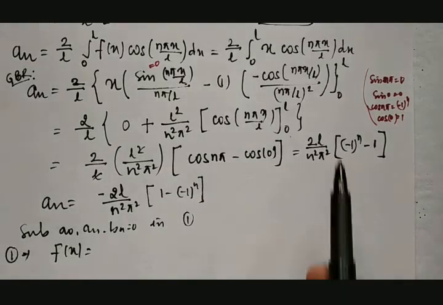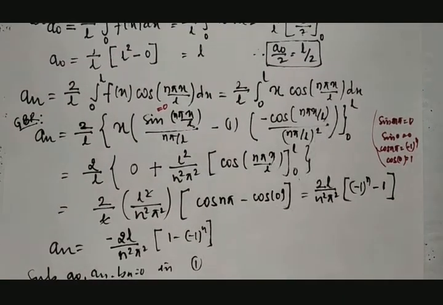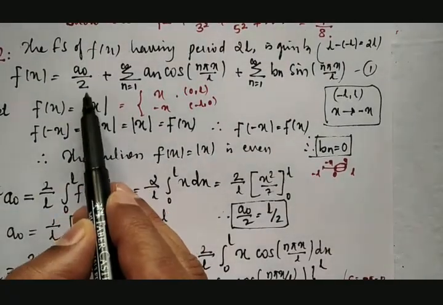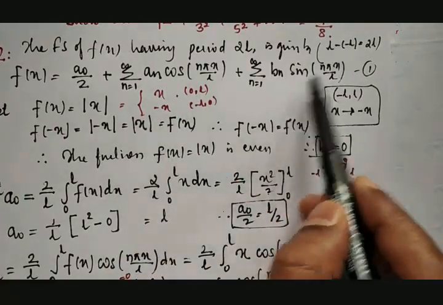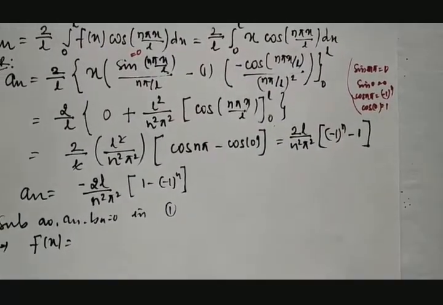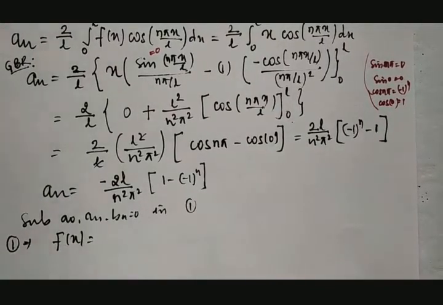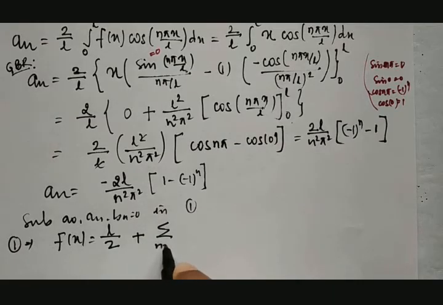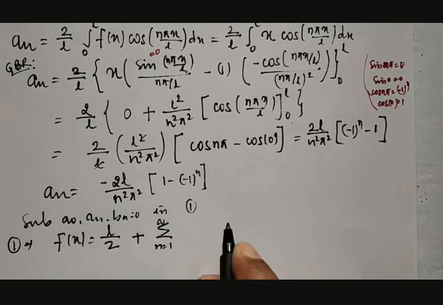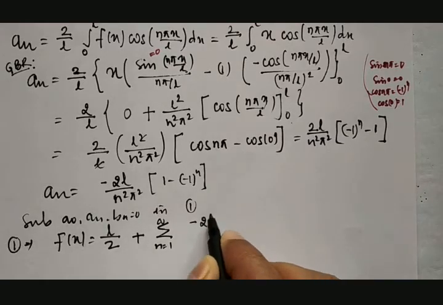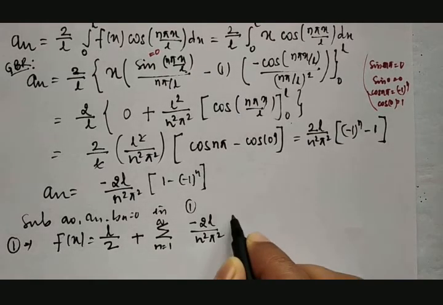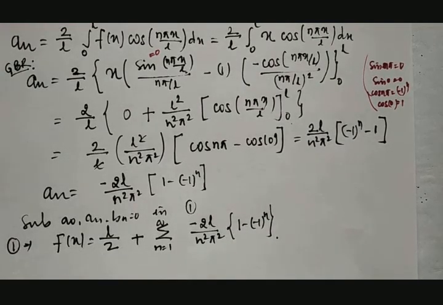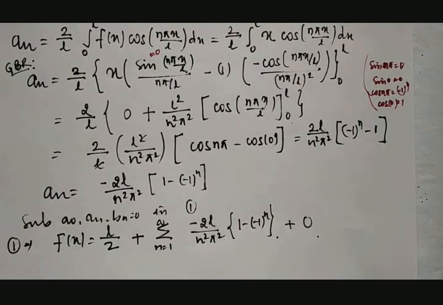What is a naught by 2? L by 2. A naught by 2 is L by 2. That you substitute here in the function. A naught by 2, that is L by 2. An value, then bn is 0. Therefore, L by 2 plus summation from n equal to 1 to infinity of an. What is an? Minus 2L divided by n square pi square into 1 minus of minus 1 raised to n, plus bn is 0.